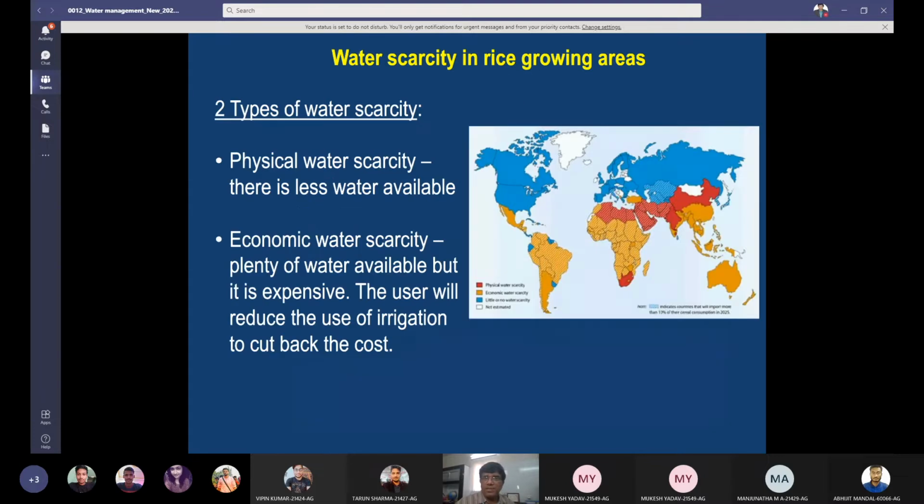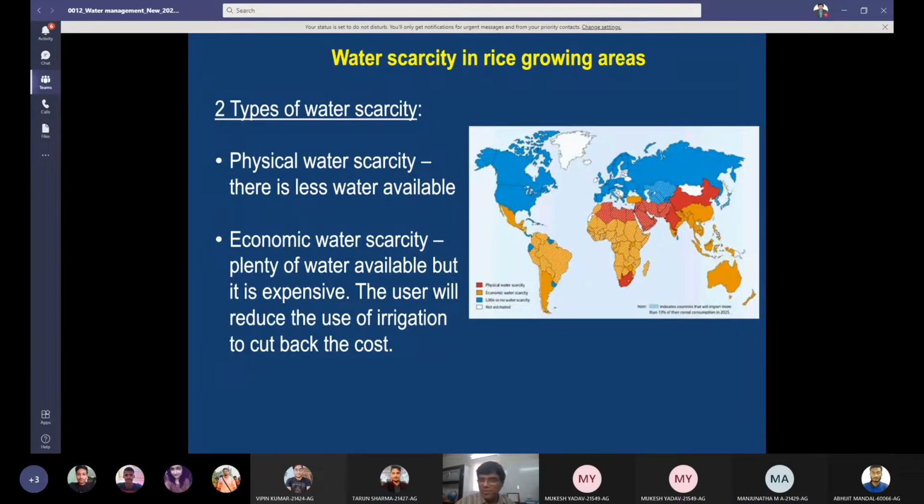Water scarcity in rice growing areas, you can see in this map of the world. Physical water scarcity, red color. Physical water scarcity means there is no water at all. If you have money, keep your money in your pocket, you will not get water. Economic water scarcity means water is there, but you don't have money to buy it. Other is little or no water scarcity. In the blue part, there is no water scarcity.